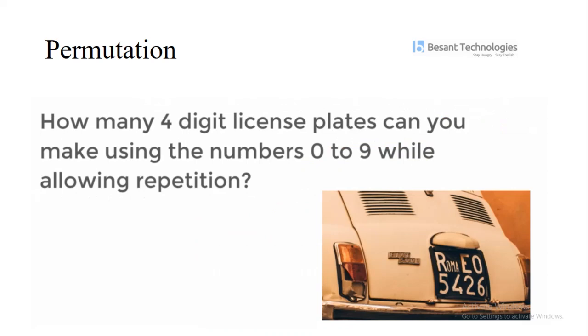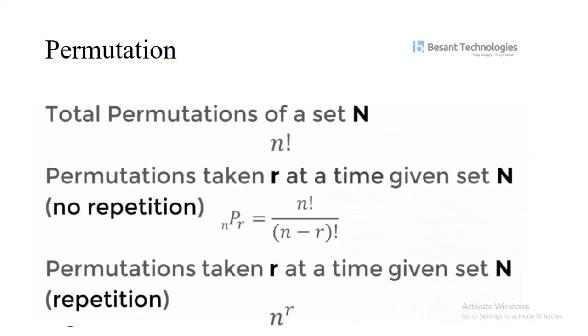The next example of permutation: how many 4-digit license plates can be made using the numbers 0 to 9 while allowing repetition? The total permutation of a set is n factorial, and permutations of n objects taken r at a time is given by the formula. This one is for no repetition, and this one is the formula for repetition.